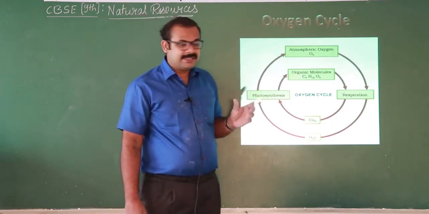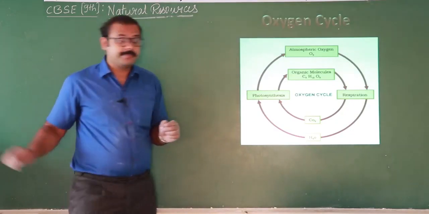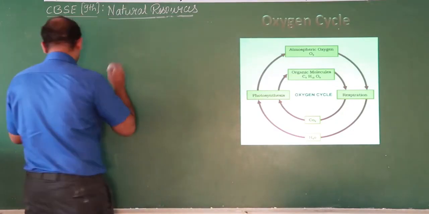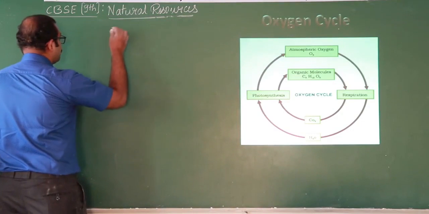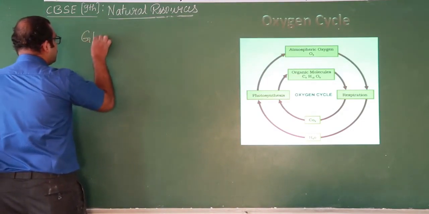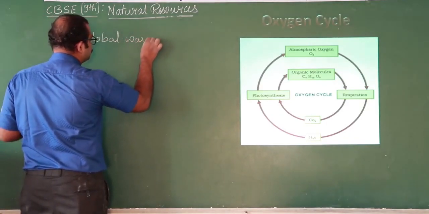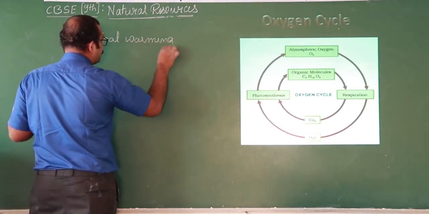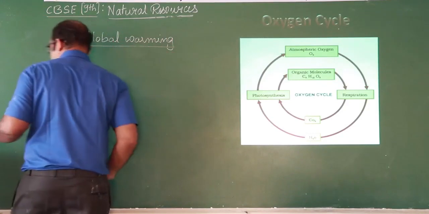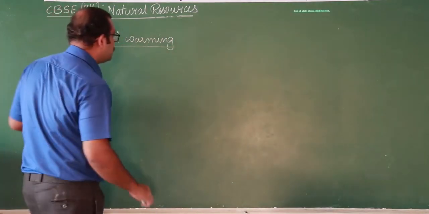So here, let's see one more concept regarding this: global warming. This is the last part of the topic.